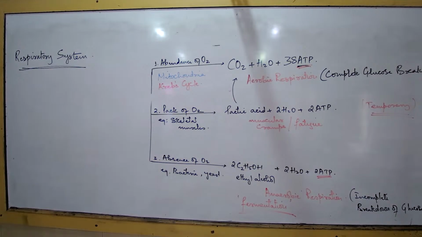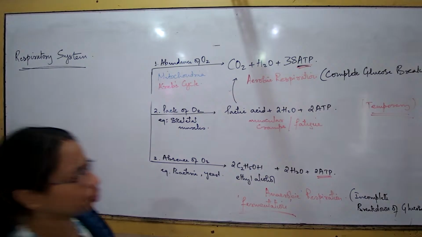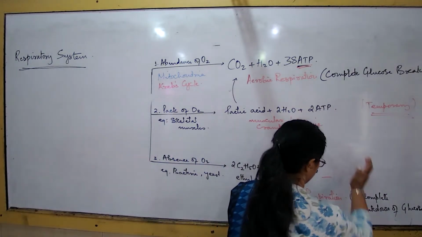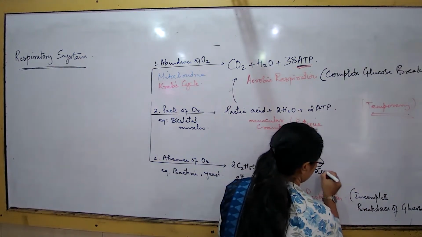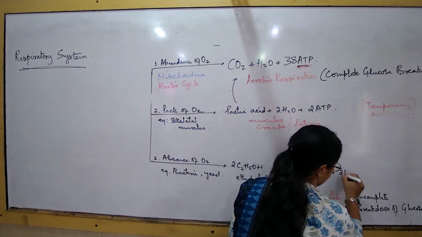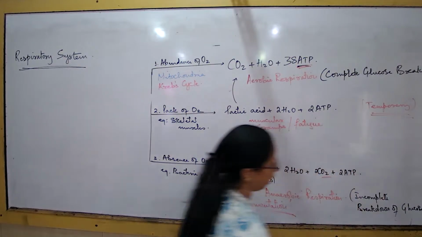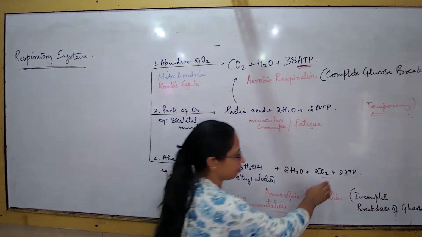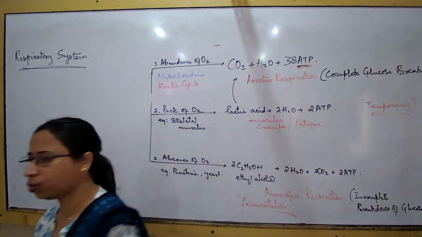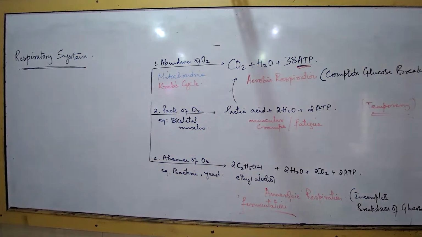Ethyl alcohol, water, carbon dioxide and ATP. The chemical formula of ethyl alcohol is C2H5OH.